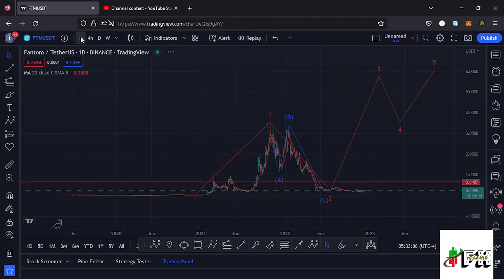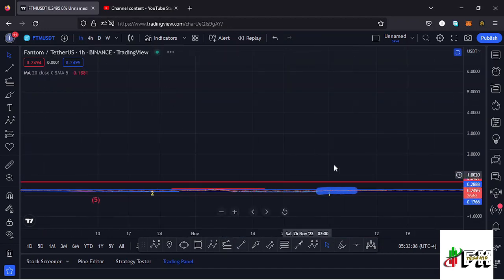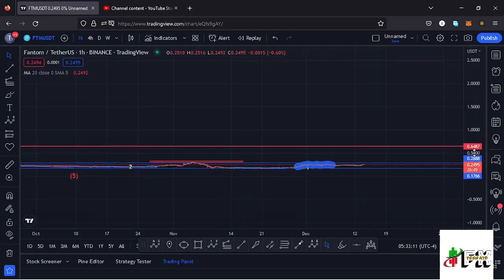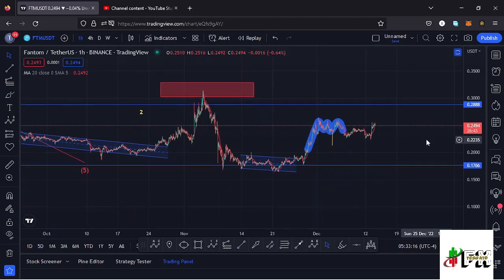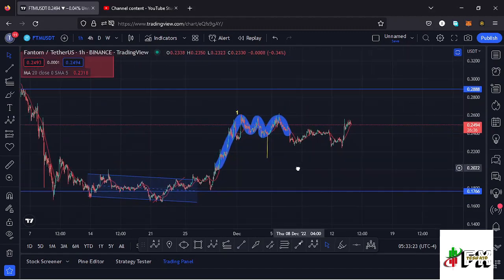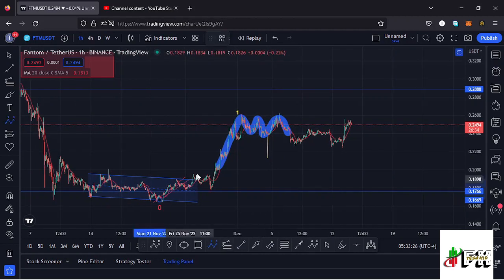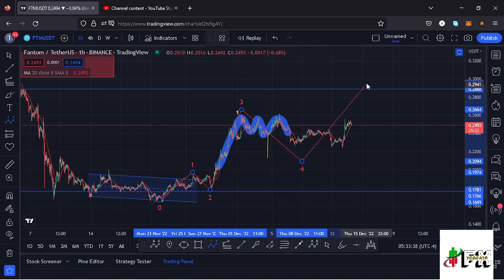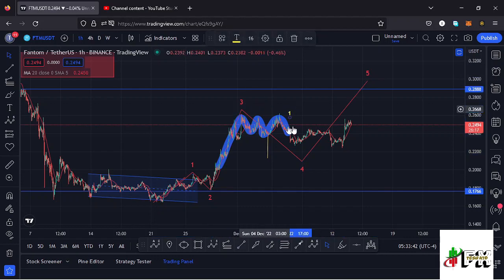Jumping to the 1 hour chart for further analysis, and to give you the short-term scenarios that I'm expecting to play out. Here on the 1 hour chart, you can see after making our low at around the $0.16 mark, we have been seeing a very nice bounce to the upper side in a movement that has been obeying the Elliott wave structures, where we can have these as a first wave to the upside. Then we saw this ABC corrective structure right here in the formation of a second wave, then saw another bounce in the formation of that wave 3, and I'm expecting a bit of a retracement to the low side in the formation of that wave 4 before we continue pushing even higher in the formation of that wave 5 to complete a higher Elliott wave count 1 to the upside.